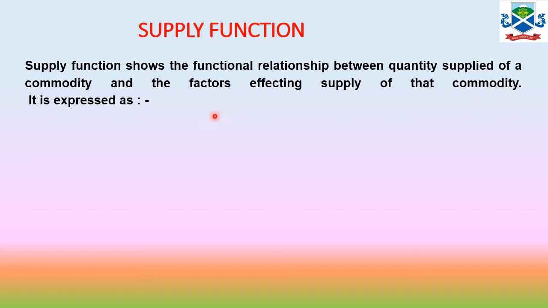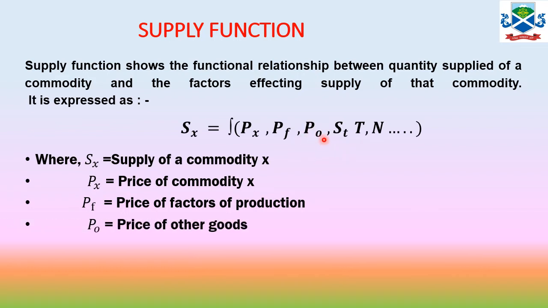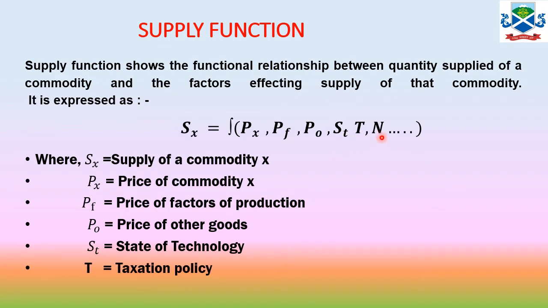What are these? This supply function is expressed as Sx is equal to a function of Px, where Px means the price of x, Pf means the price of factors of production, that is the price of input or factor input, Po is equal to the price of other goods, ST is the state of technology, T means taxation policy, and N means number of firms, and there are several other factors which are not mentioned over here.